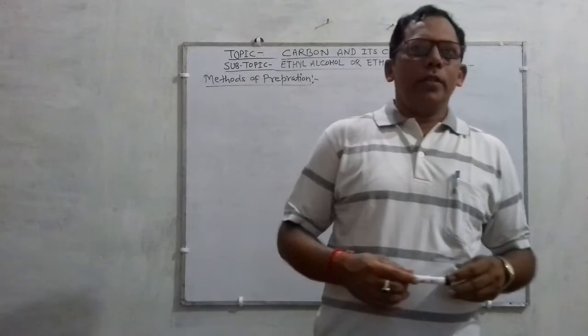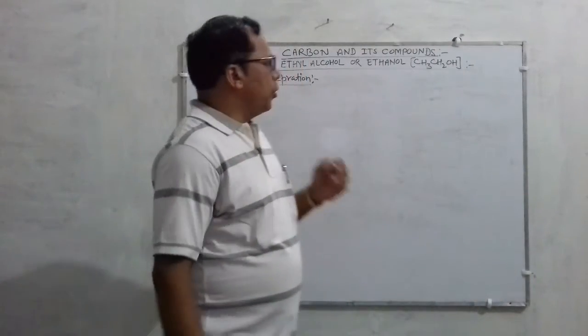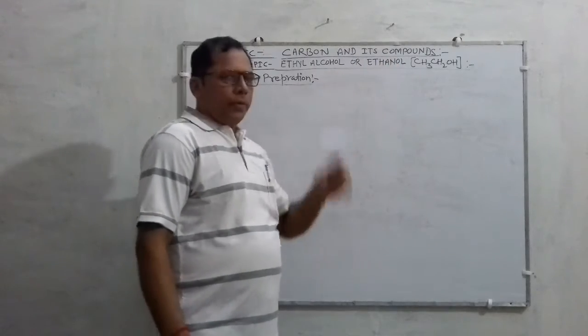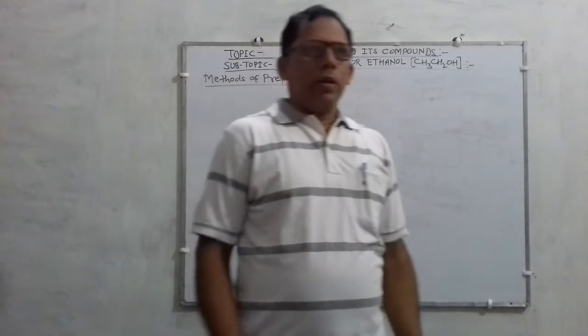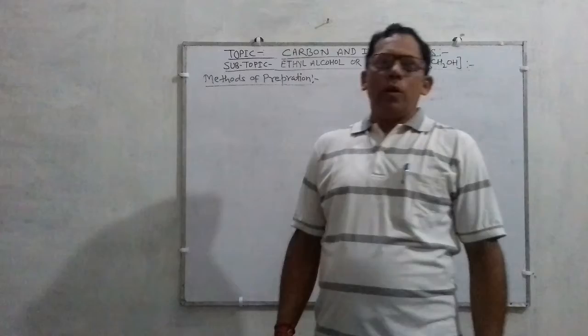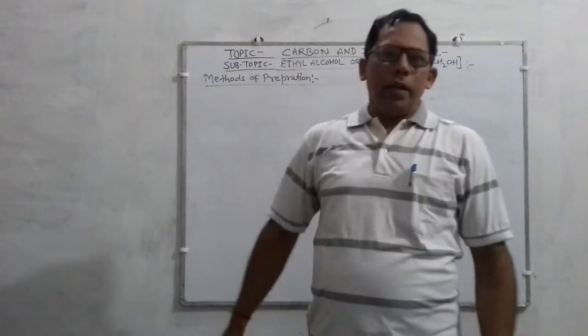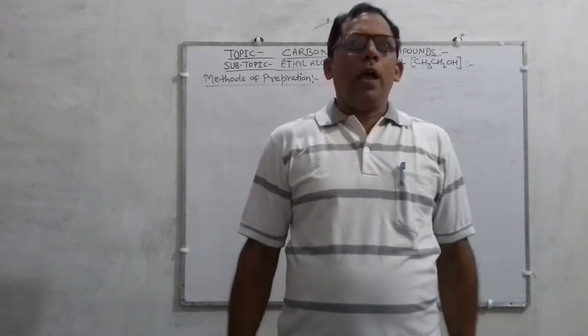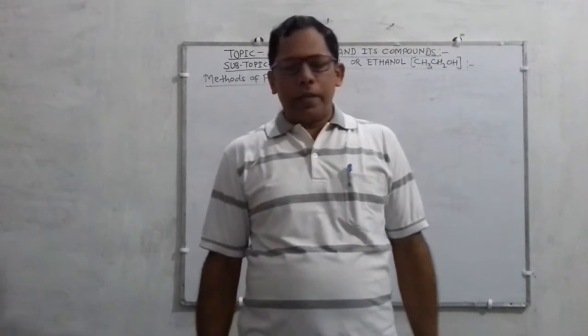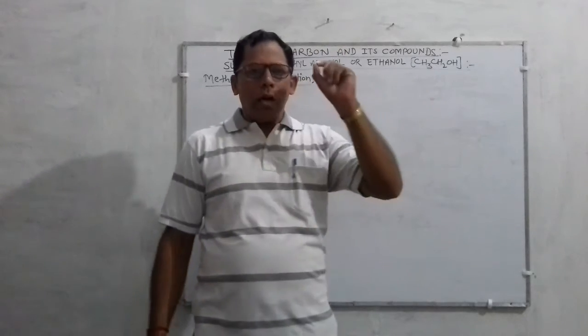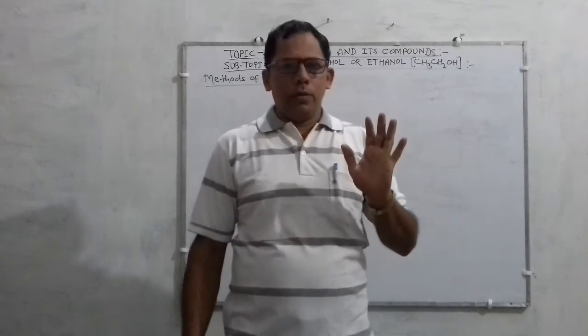In today's video lecture, we are going to study the topic carbon and its compounds, in which we are going to study one of the most important points of that chapter, that is ethyl alcohol, and the IUPAC name of that compound is ethanol. Chemical formula is CH3CH2OH or C2H5OH also.